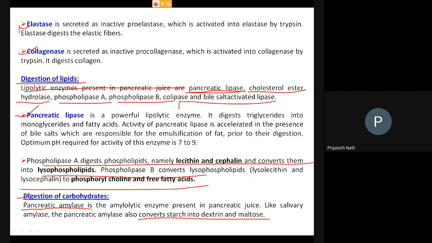Now the dextrin and the maltose are smaller forms of carbohydrate molecule. Starch is the bigger molecule, dextrin and the maltose are smaller molecules. Then some enzyme will act on the dextrin and the maltose. Like maltase is the enzyme which works on the maltose and it will convert maltose into glucose. The ultimate form is glucose.